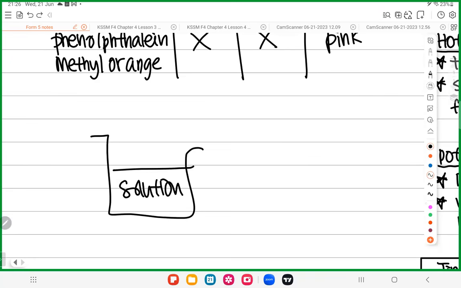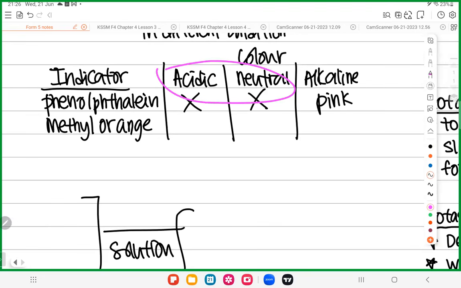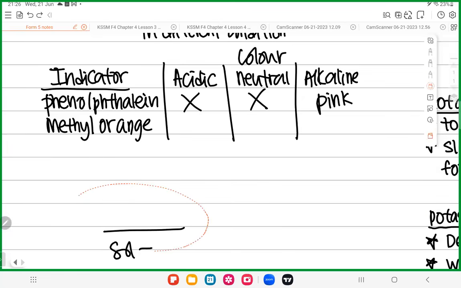If the whole thing turns pink, it is alkaline. If it is colorless, maybe it's acidic or neutral. So an indicator can give you different color in different conditions.